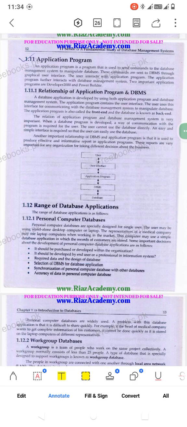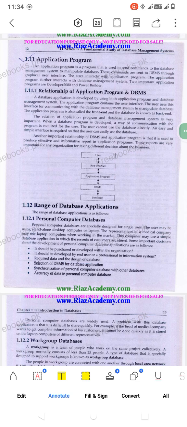Application program, we already discussed the application program. The relationship between the application program and the DBMS is that we have a mediator between the DBMS and user interaction, provided by the application program.